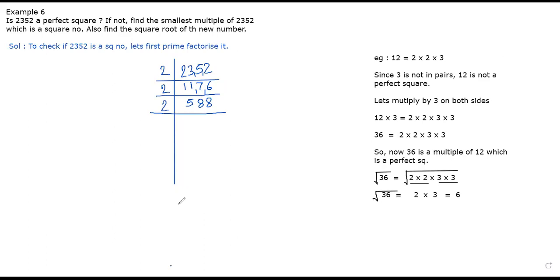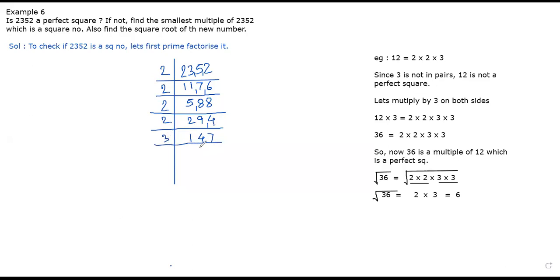2 9s are 18. And again by 2. 2 4s are 8. Again by 2. 2 1s are 2, 2 4s are 8. Now 7 and 1, 8. 8 plus 4, 12. 12 is divisible by 3. The whole number is divisible by 3.